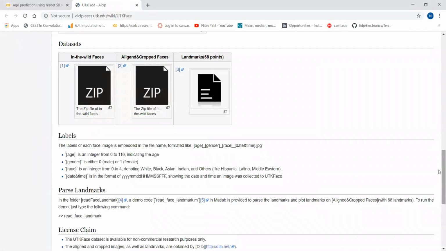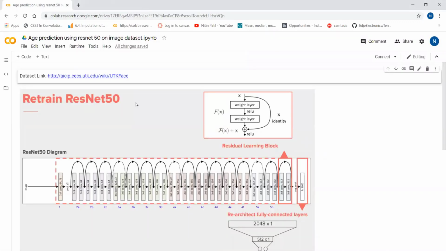Actually, I have downloaded the complete dataset and I kept only around 2000 images, because I'm executing in Google Colab, so it is not very powerful. So I have kept only 2000 images for you.